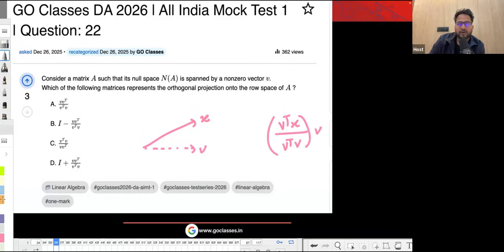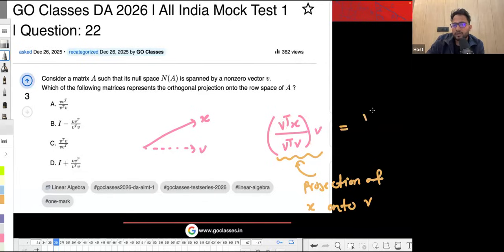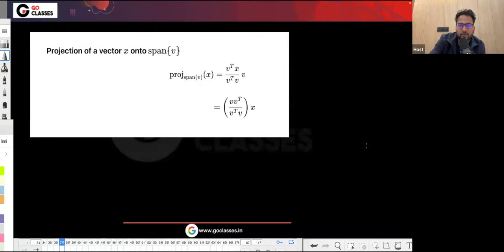This is basically in the vector form, and you can say this is the projection of X onto V. You can also rewrite this as V transpose V. I think I have already written this, so it will be VV transpose.